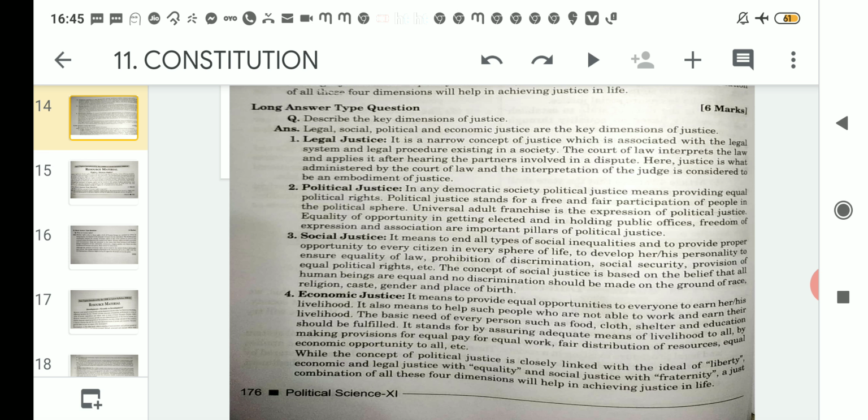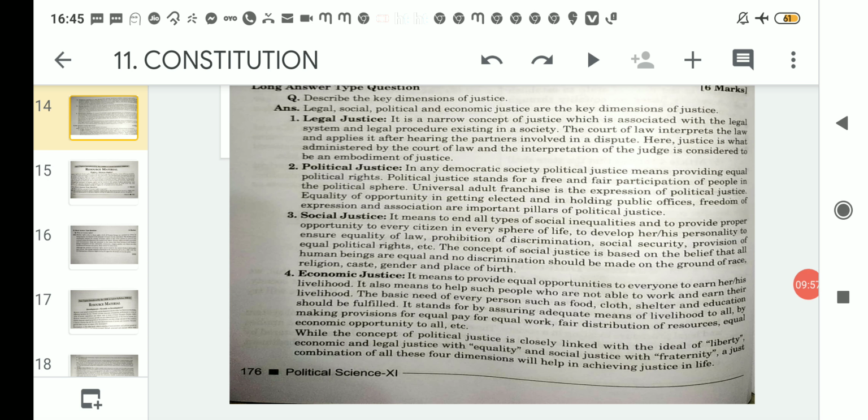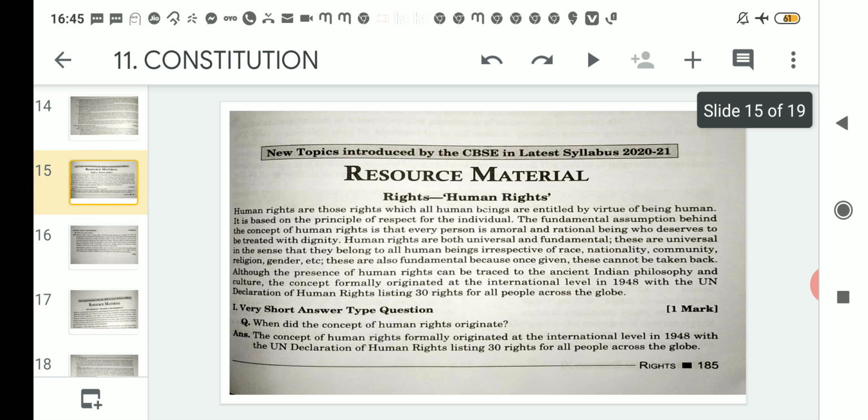Clear? So please note down the questions and answers related to this chapter, and please go through this topic once more. And in the next class we will read about another new topic, that is human rights.